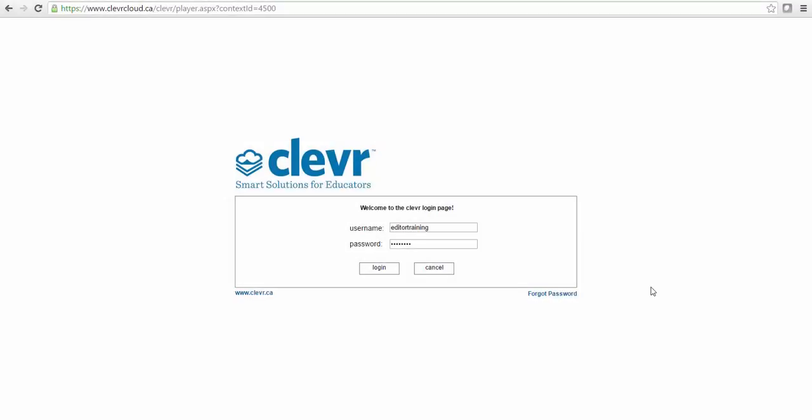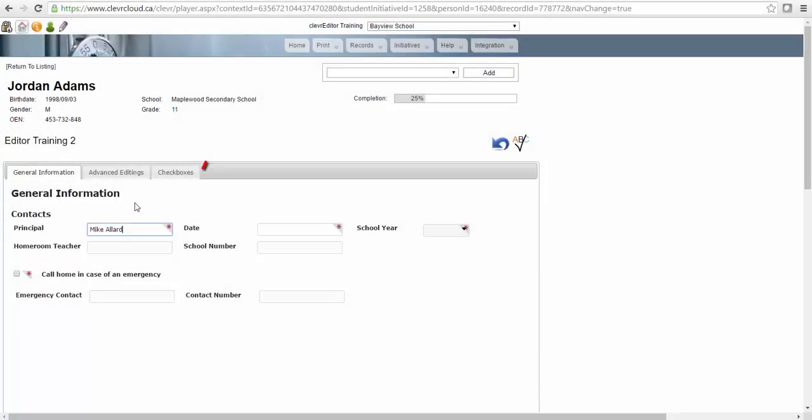Hello, in this video we'll be talking about how to set up a form so that users are required to enter data within specific fields. Elements can be flagged as required on a form and a status indicator added to show the percentage of required fields that have been completed.